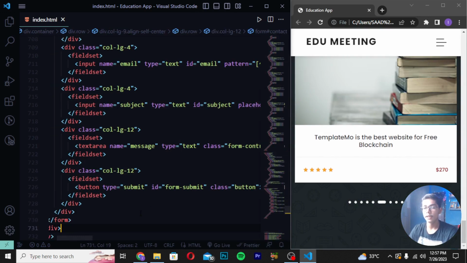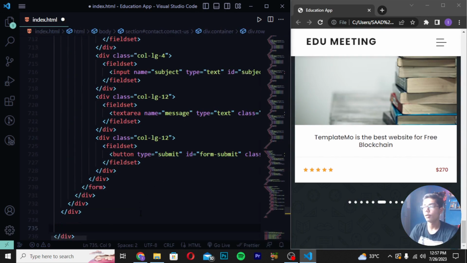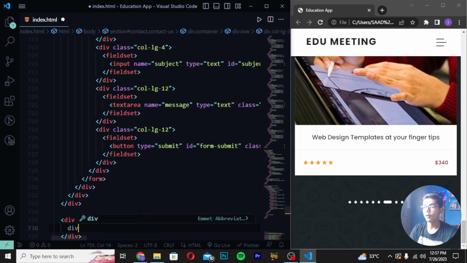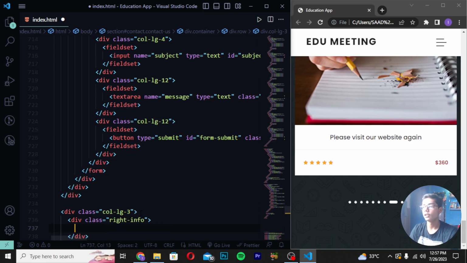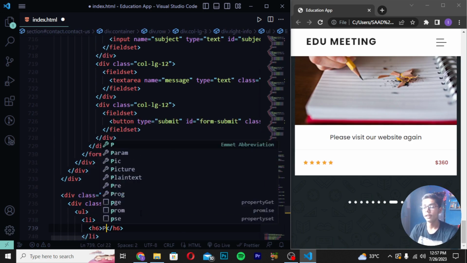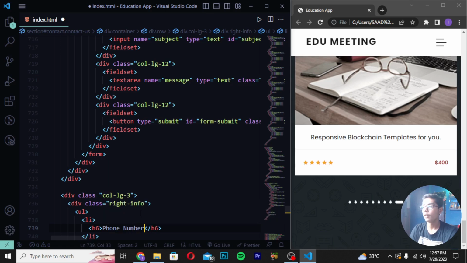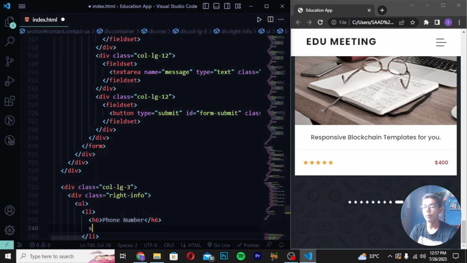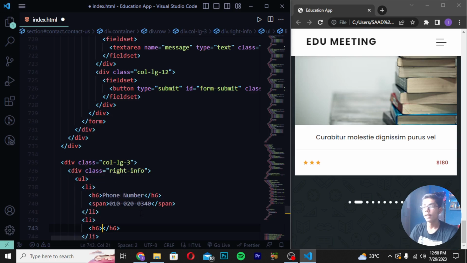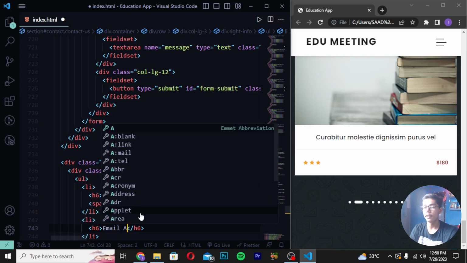So you can see these are the three divs which we have created after the form tag. Write here div class col-lg-3, and then div class write-info, which is the short form of write information. Write like this, and then you have to give access, in which I will be writing your phone number, and you can give any random phone number here. So I will be giving here 010-020-0340, like this, in an li h6 tag, and then you have to write your email address.